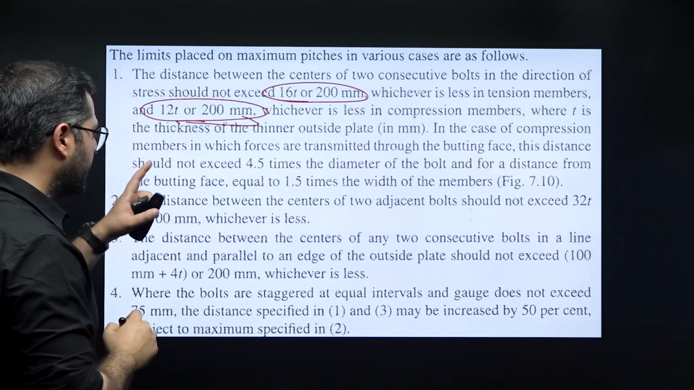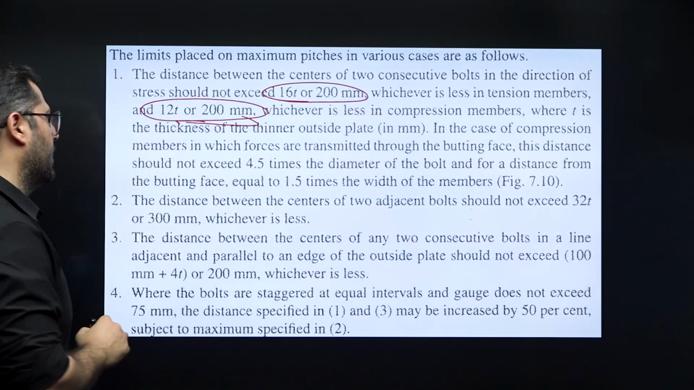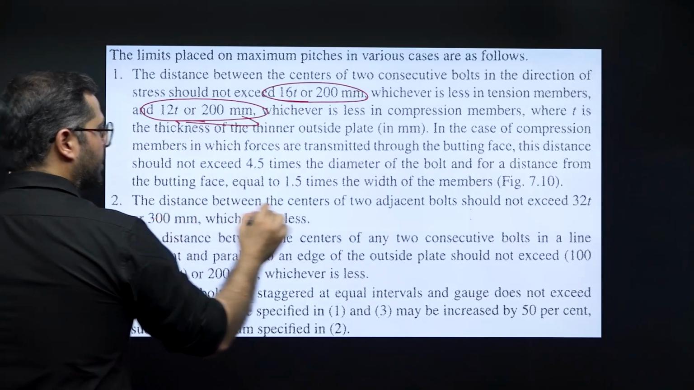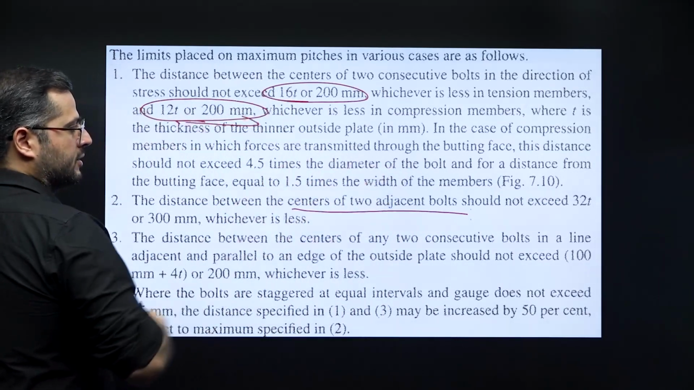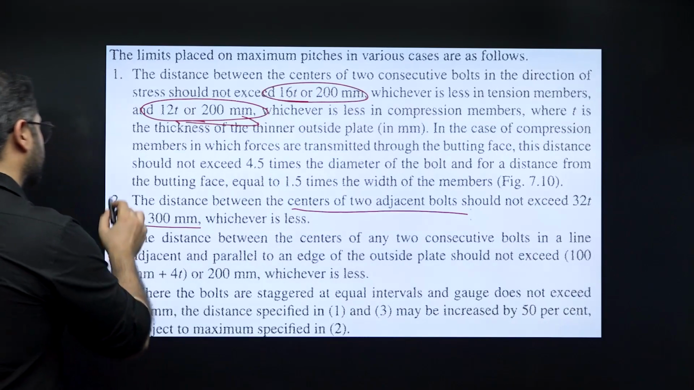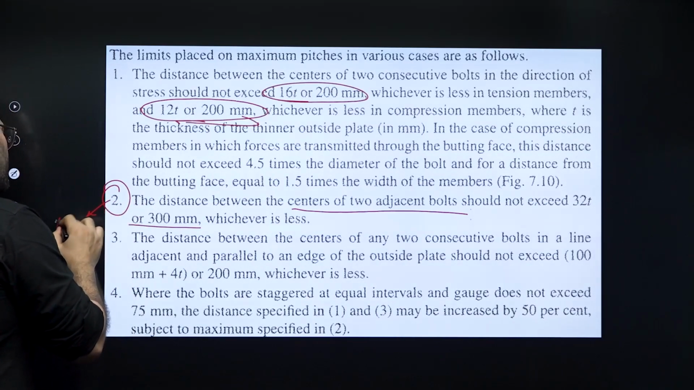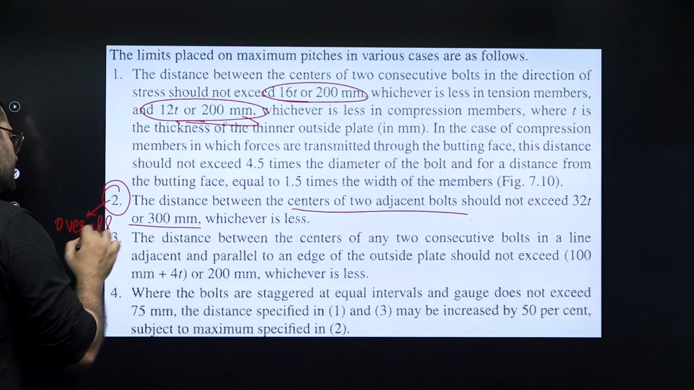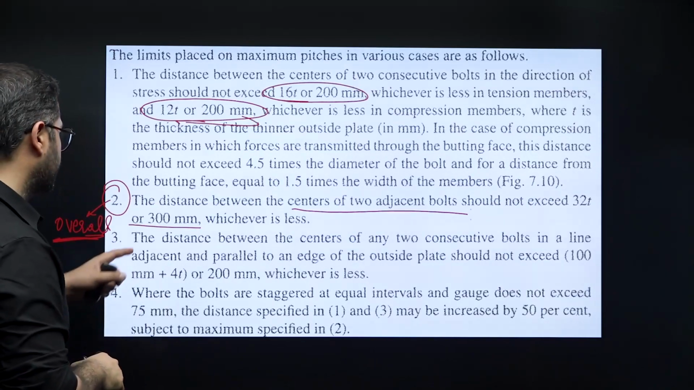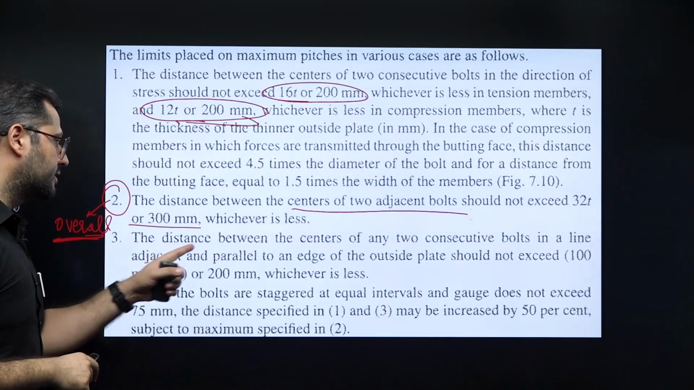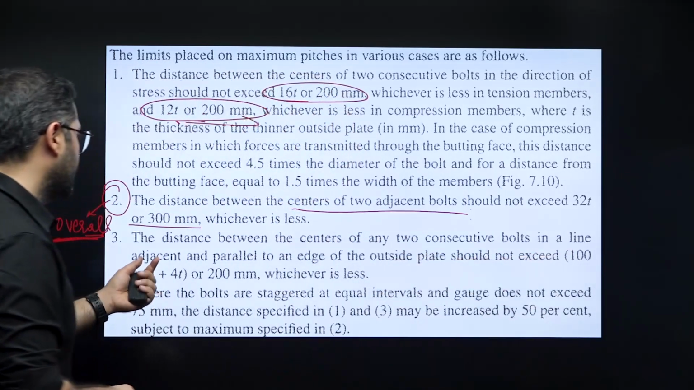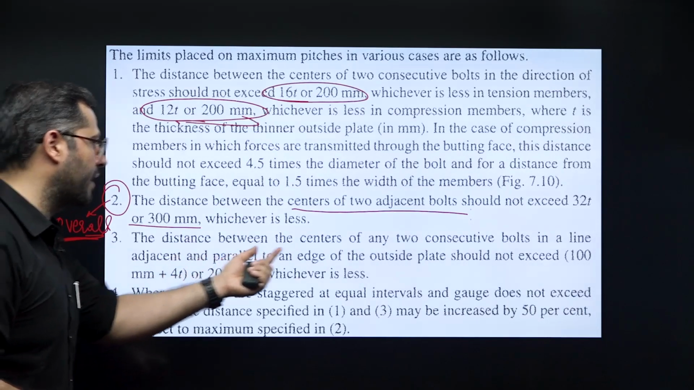After that, there is one more codal provision. Maximum pitch over here, the distance between the centers of the two adjacent bolts should not exceed 32 times T or 300 mm, whichever less. This is the overall. This is for pitch and also gauge, right? Because they have not mentioned the word pitch over here. After this, the distance between the center of any two consecutive lines in a line adjacent and parallel to the edge.